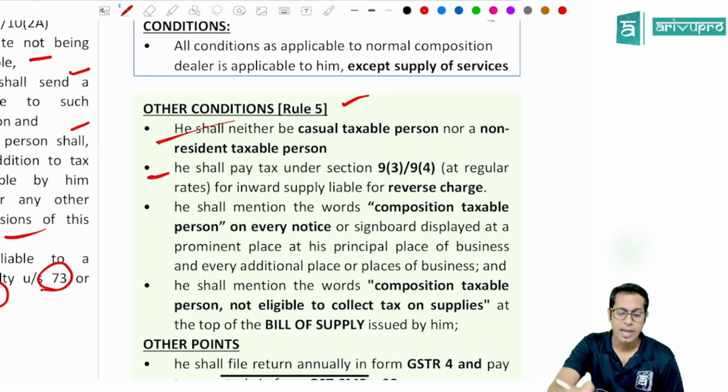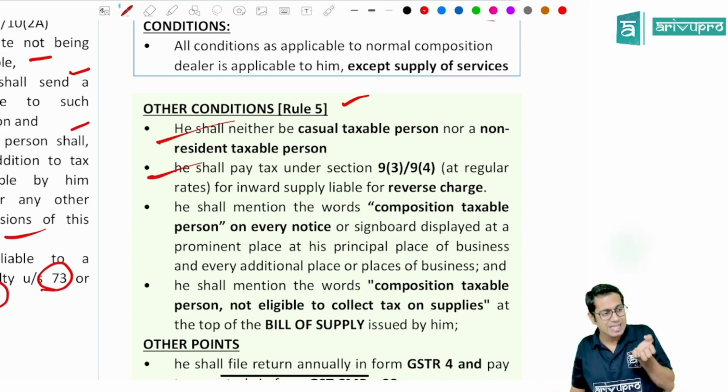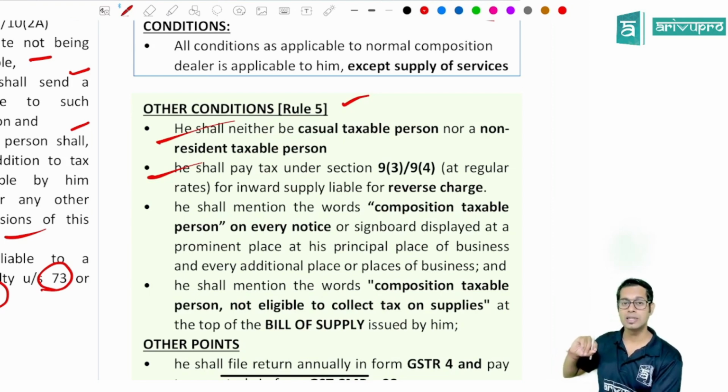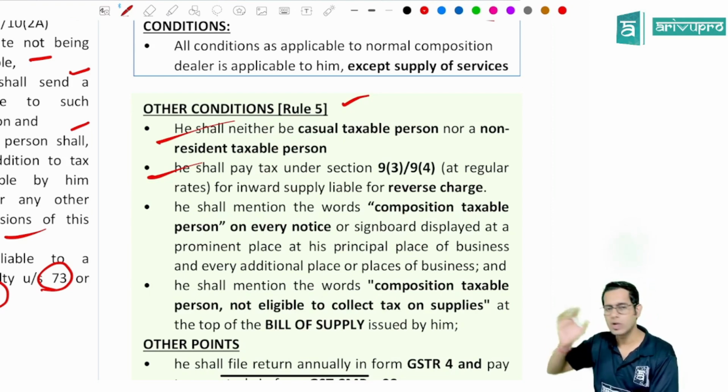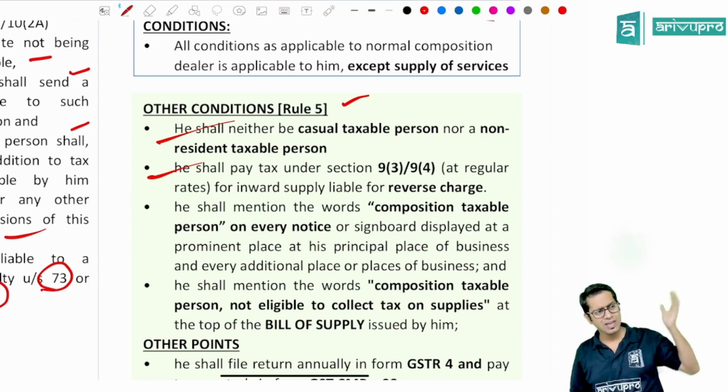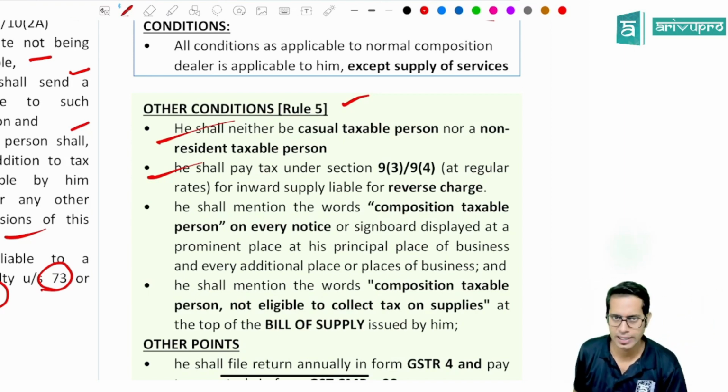Yes, sir, we know this. Now, if a composition dealer is taking any services on which the tax is required to be paid under reverse charge under section 9(3) and 9(4). So normally, composition dealer has to pay tax at what rates, sir? At composite rates. Now this tax is required to be paid by him on his outward supply, on his sales. On his outward supply, he has to pay the taxes at composite rates. But if he is having any inward supply, if he is having any purchases on which he is liable to pay under reverse charge, on those purchases he will have to pay tax at regular rates only.